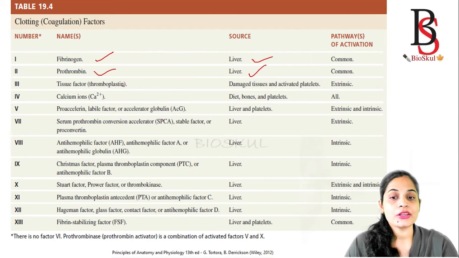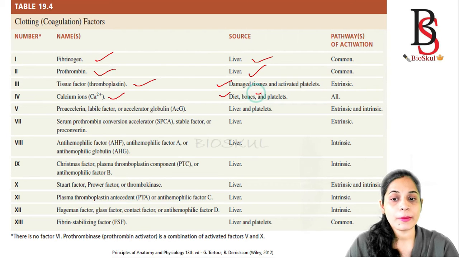Then the third factor is known as the tissue factor or thromboplastin. It is produced from the damaged tissue or the activated platelets. And the fourth one is calcium. Calcium we can get from the diet, bones, as well as from the platelets. The fifth one is known as proaccelerin.